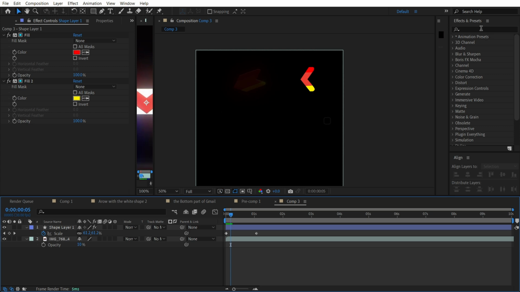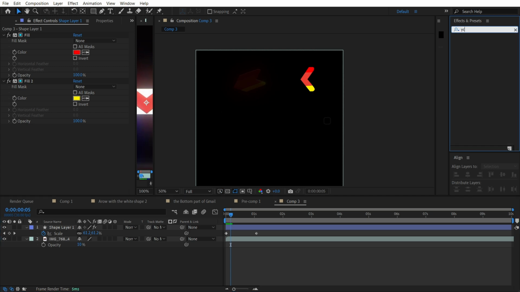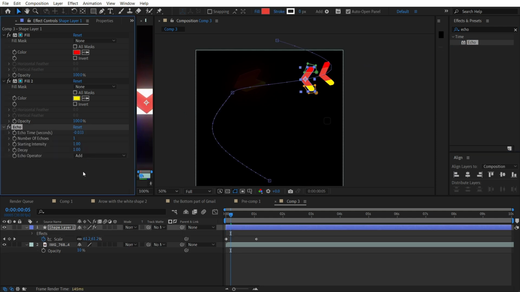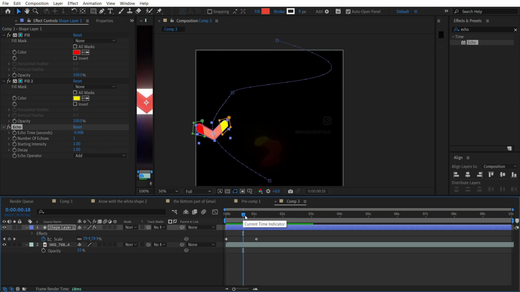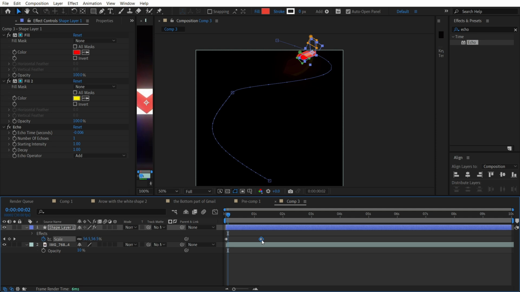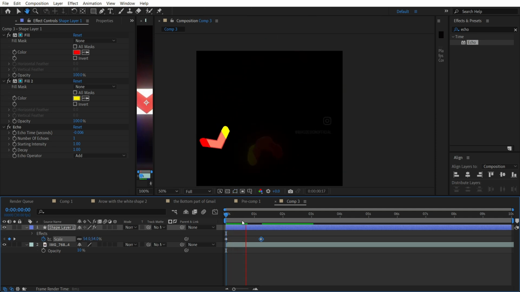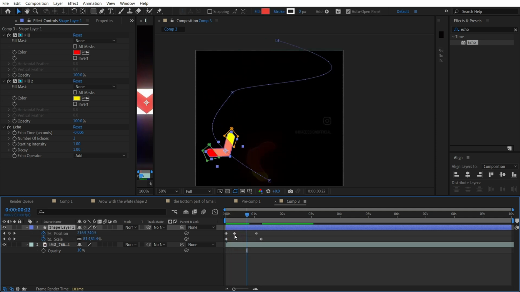And also guys, we are going to add an echo effect for it. Guys, once you found this effect, we just need to apply it, and here we will make it in this way, something like this, I guess, minus 0.00006, yeah. So this is the way how we can make it like this, and this keyframe is too early, I guess we need to set it somewhere here.